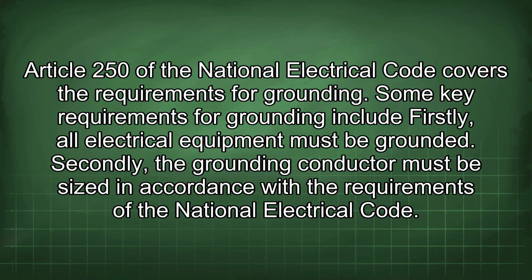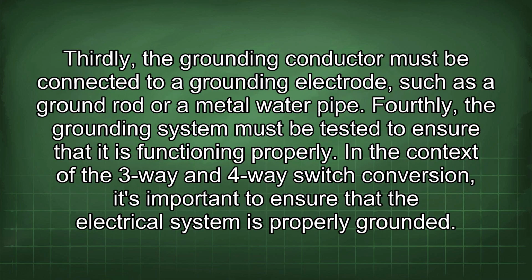Some key requirements for grounding include: firstly, all electrical equipment must be grounded. Secondly, the grounding conductor must be sized in accordance with the requirements of the National Electrical Code. Thirdly, the grounding conductor must be connected to a grounding electrode, such as a ground rod or a metal water pipe.